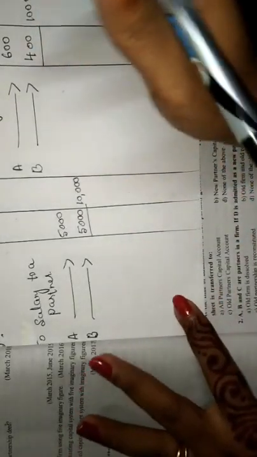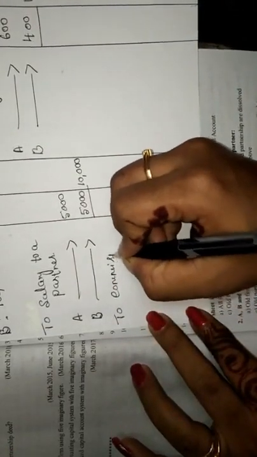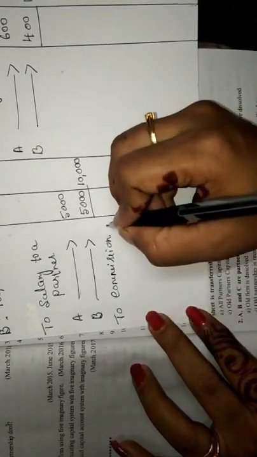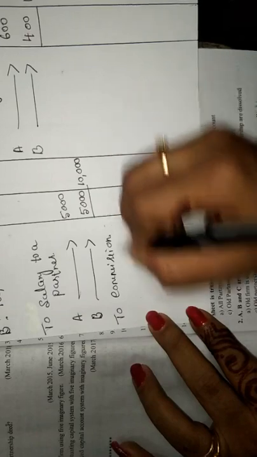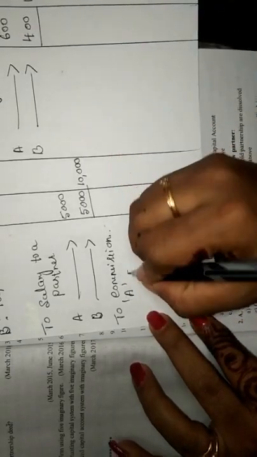Okay, so I have done that, and one more thing I will add here: to commission, and after that I'll mention A. So this is A's commission.